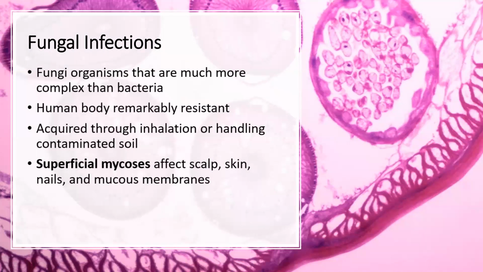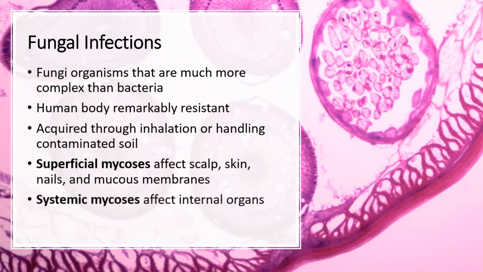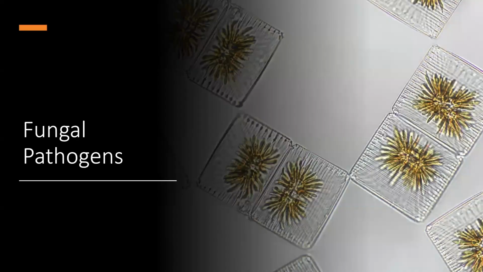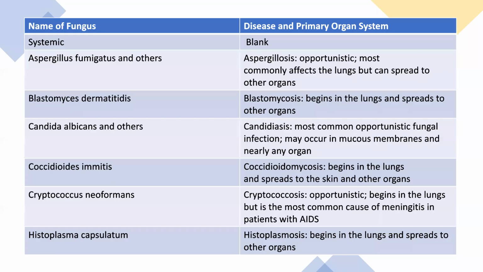Superficial mycosis is the name given to infection which affects the scalp, skin, nails, and the mucous membranes. Systemic mycosis, if it's inside the body, affects the internal organs. So superficial is just outside the skin, and systemic is inside the body. Then we have some fungal pathogens. If it's a systemic pathogen, then the disease and the primary organ system will include, number one, the